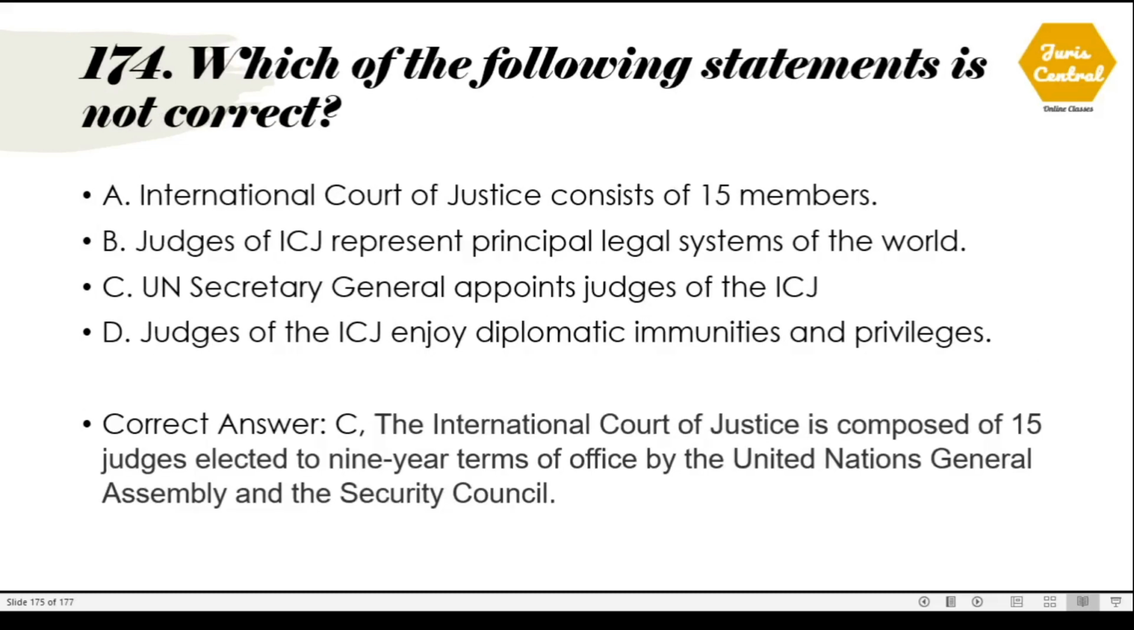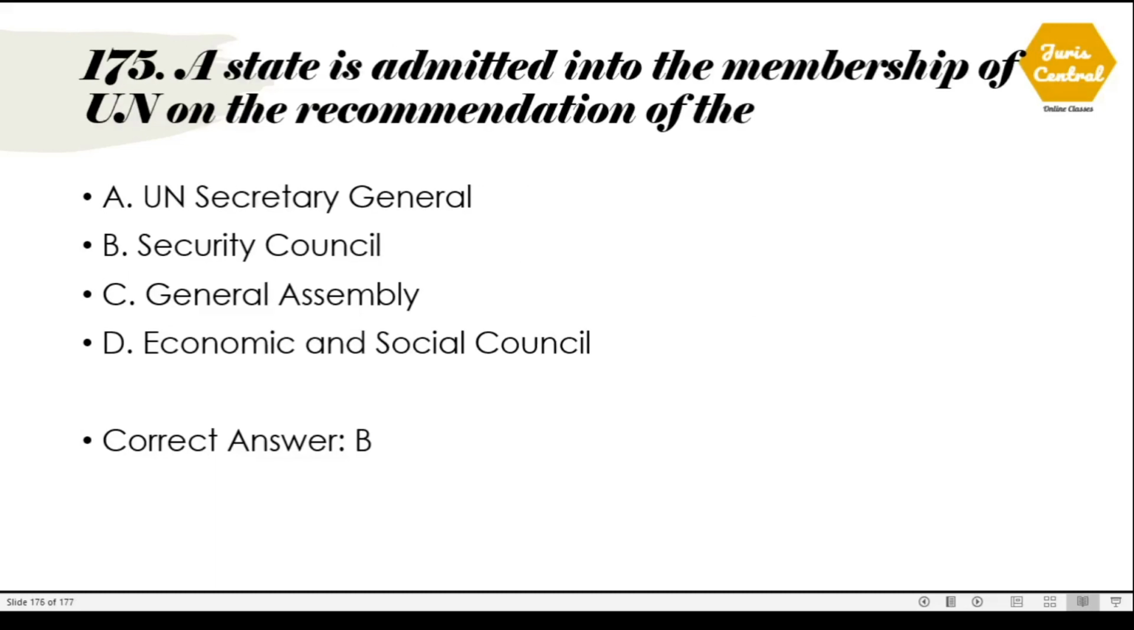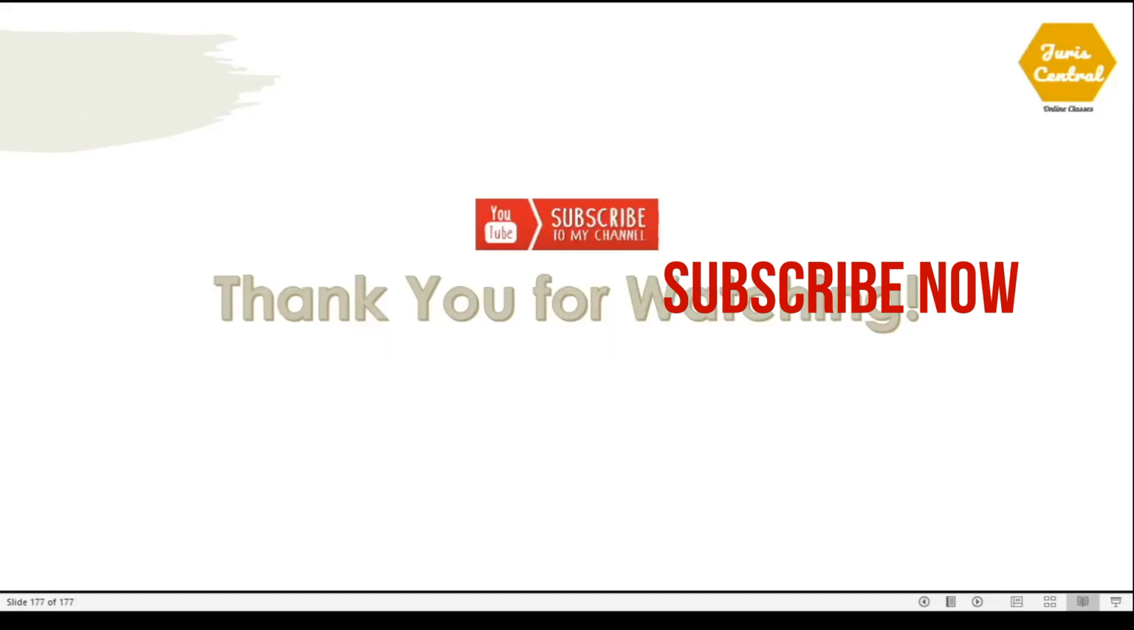174. Which of the following statements is not correct? The correct option is option C. The UN Secretary General appoints judges of the International Court of Justice. 175. A state is admitted into the membership of the UN on the recommendation of the Security Council.